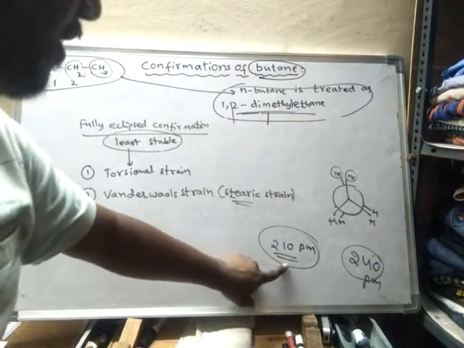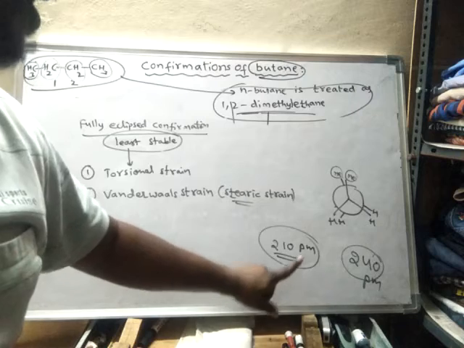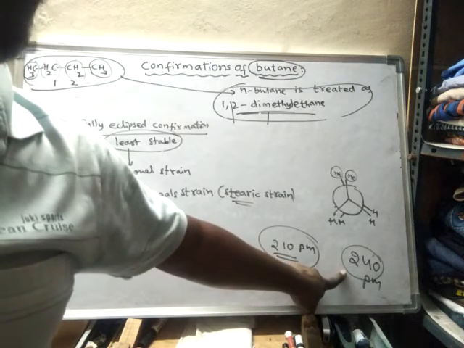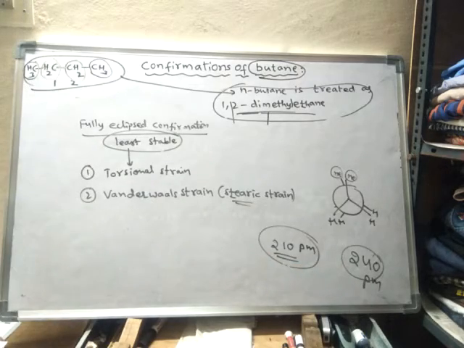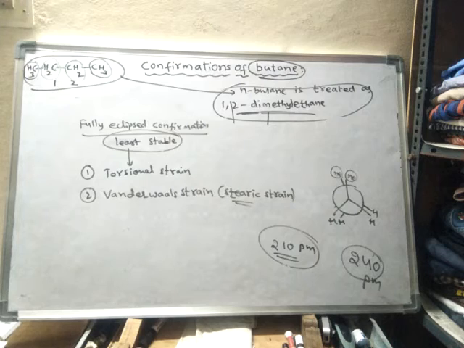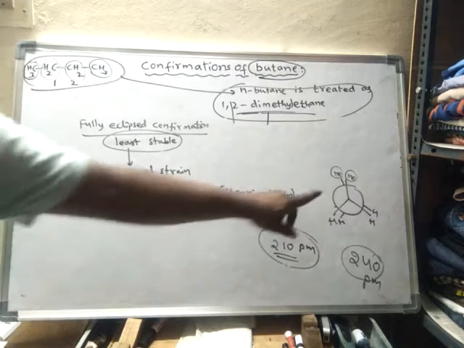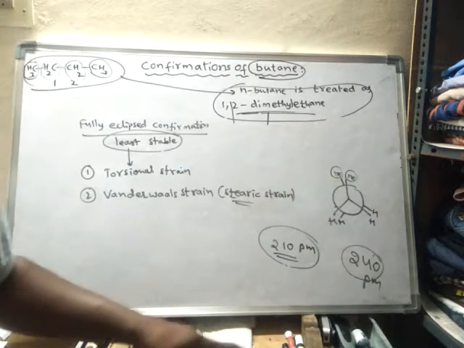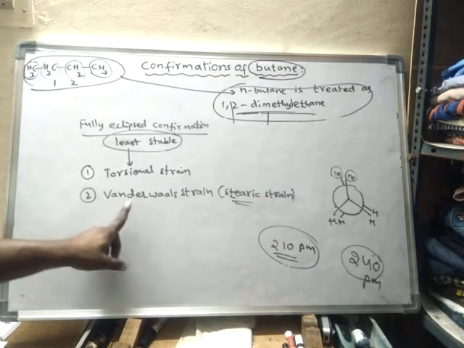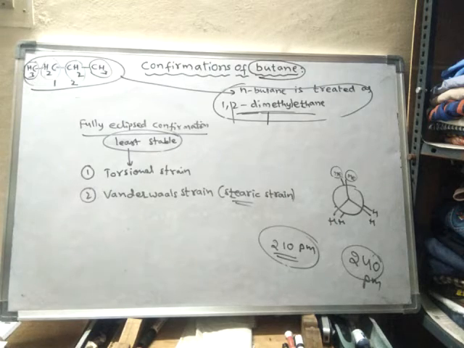It is less than the distance between the two methyl groups. It is less than the van der Waals radii of two hydrogen atoms. Hence, these two methyl groups will experience a large amount of repulsion. So the repulsion between these two methyl groups takes place, and that repulsion is said to be van der Waals strain.